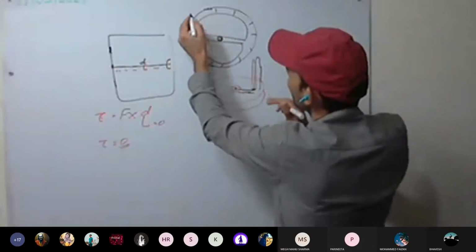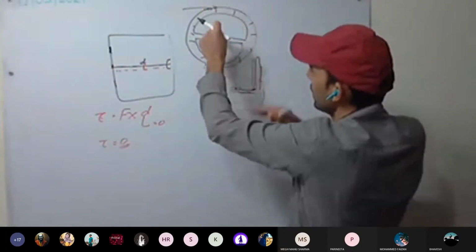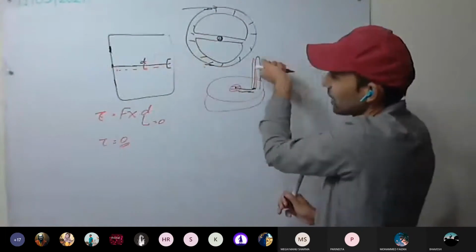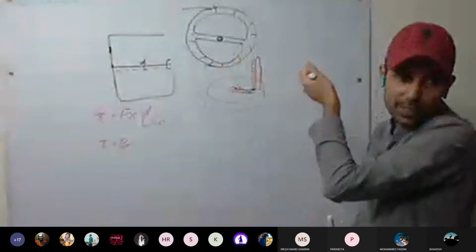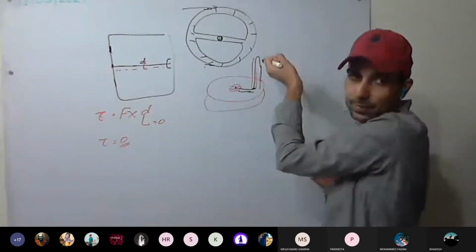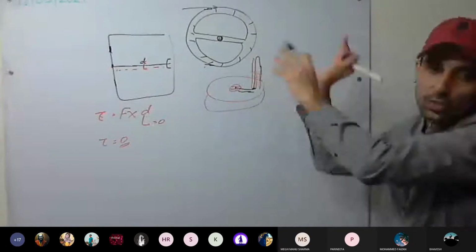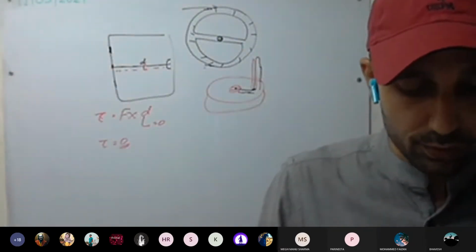For example, turning this side, we provide the force like this. By changing just the point of application and direction of the force, we can change the direction of the steering wheel, or the wheel. Understood this one?